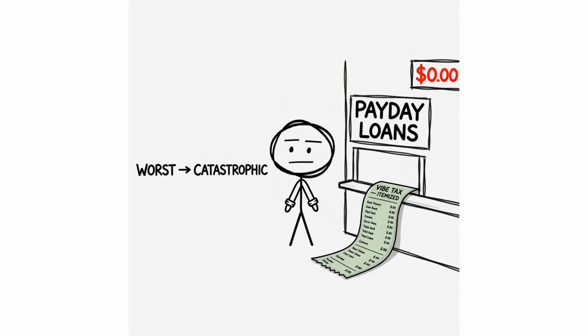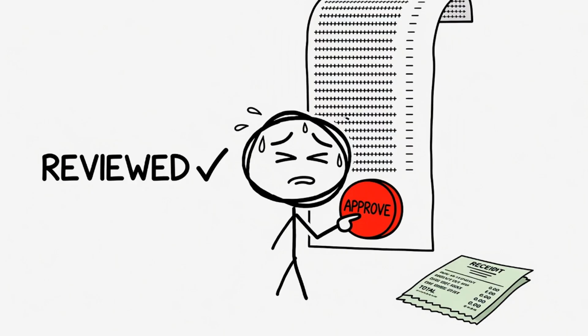The top 5 vibe taxes, worst to catastrophic. Number 5, the review tax. The time you saved typing? You owe it back reading. 4,000 lines you did not write, do not understand, and have to approve anyway. So you do the honest thing. You scroll to the bottom and you click Approve. 1.2 seconds. Reviewed. There's a bug on line 300. You'll meet it later. This is the cheapest tax on the list, and almost nobody pays it.